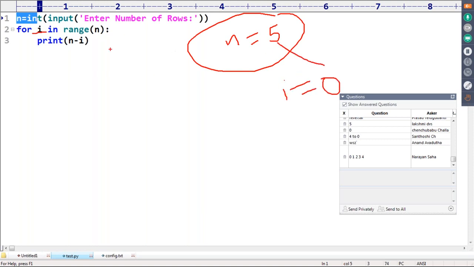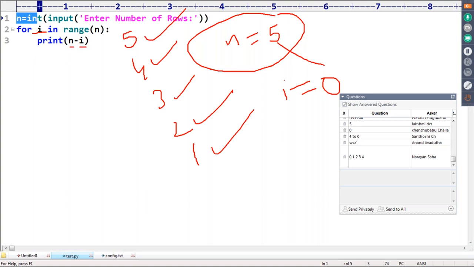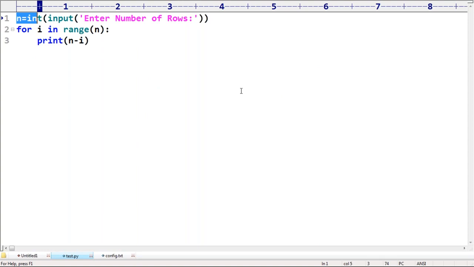n minus i means 5 minus 0, which is 5. Next time the i value is 1, so 5 minus 1 is 4. Next time 3, next time 2, next time 1. That's all. 5 minus 4 is 1. So 5, 4, 3, 2, 1, we are going to get.